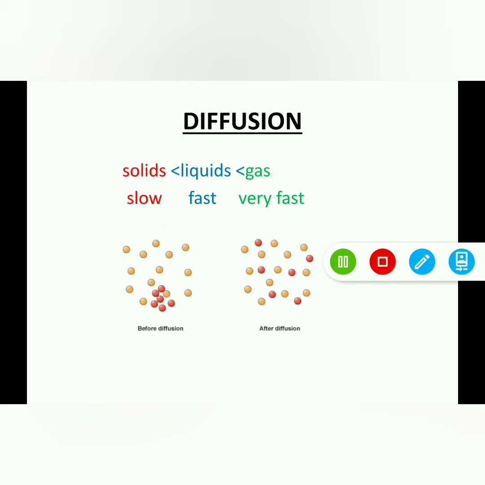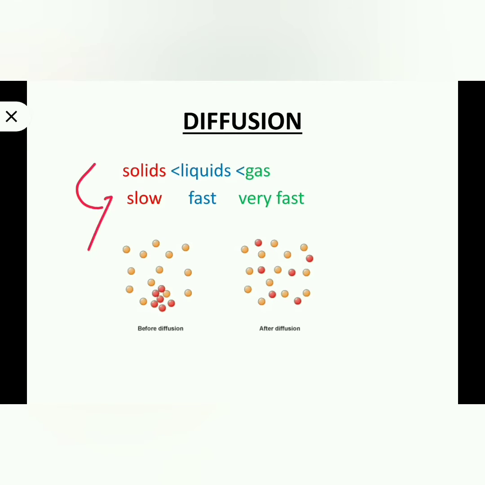In the case of solids, diffusion is very slow, because solids are very hard and rigid, so diffusion is comparatively low. Liquids have faster diffusion, and gases have very fast diffusion.